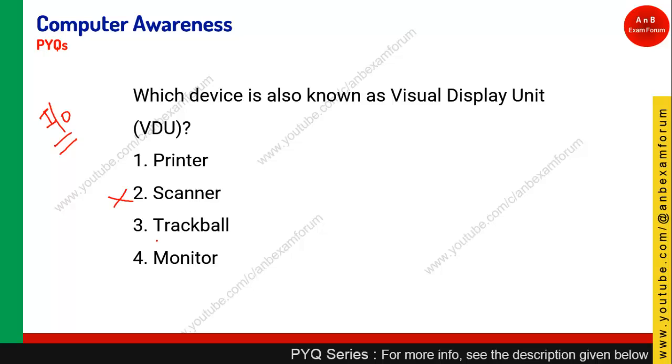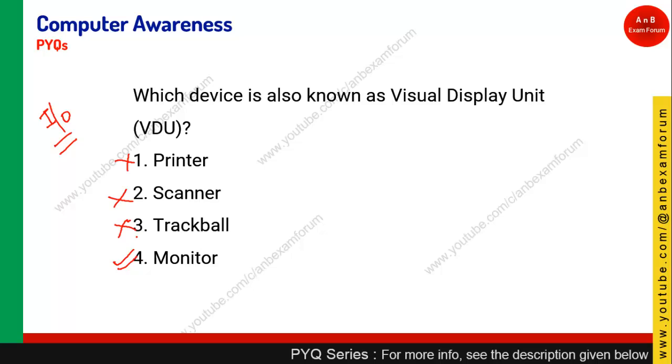Trackball is again an input device, so you can eliminate this. So you have the options printer and monitor. Both are going to give an output, but a printer is not a visual display. It is a physical display, whereas a monitor is a visual display. In that way you can answer your question.